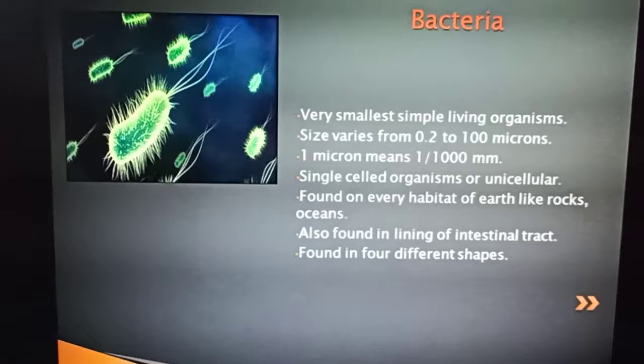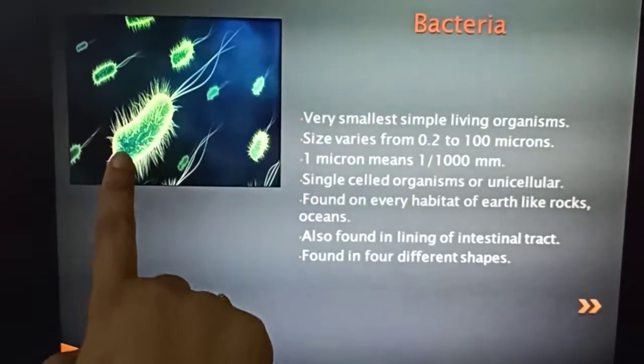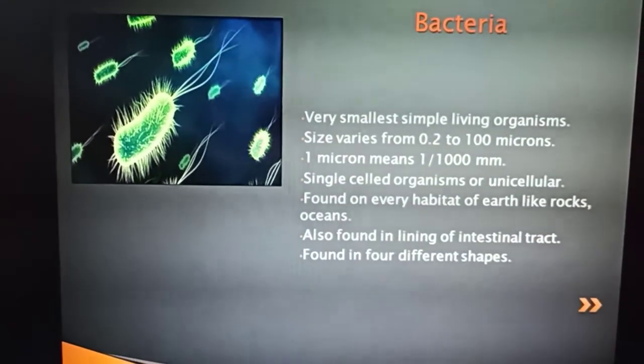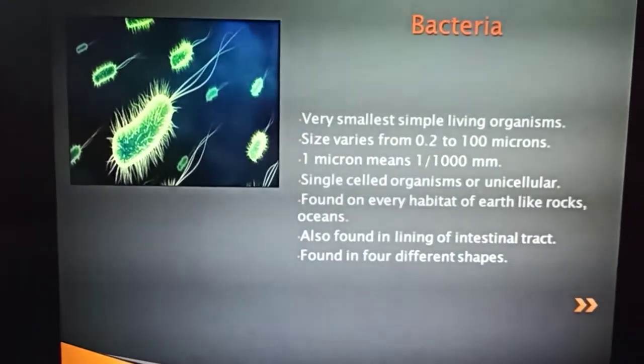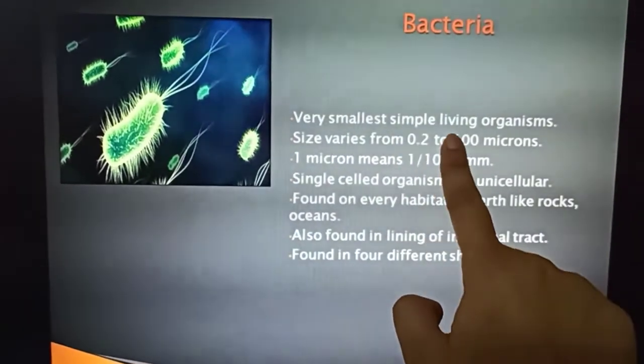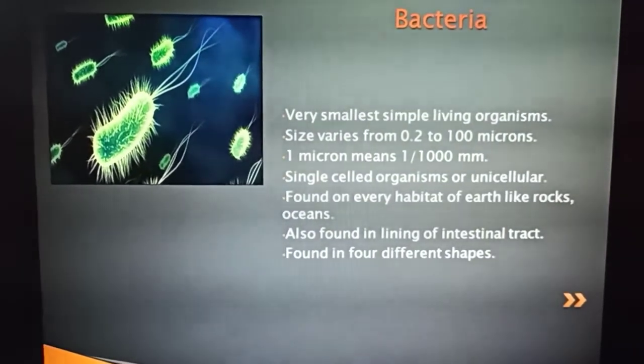We are discussing only about one type of microorganism, that is bacteria. In the picture you can see these are the bacteria. It is not seen by naked eyes, it is observed in the microscope. These are categorized as the smallest, simple living organisms. बहुत ही छोटे और बिल्कुल simple living organism होते हैं.